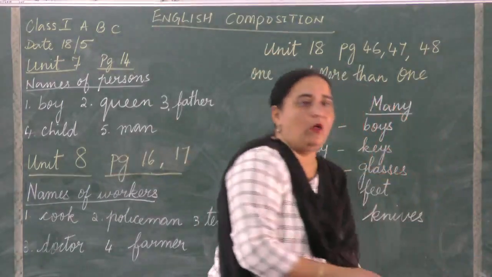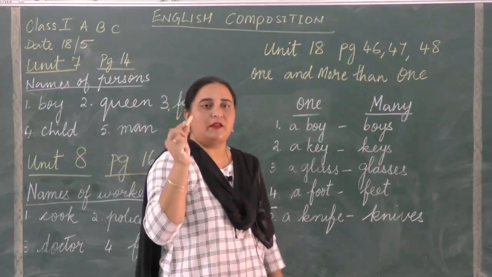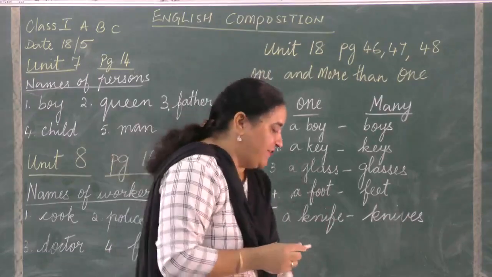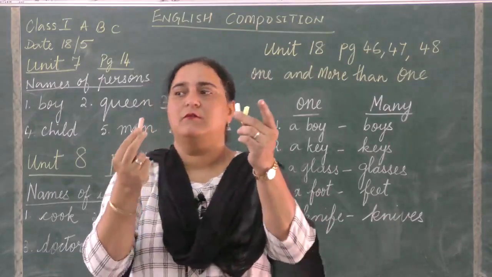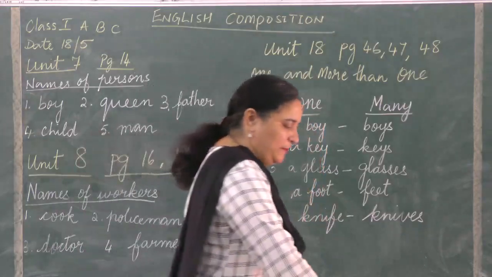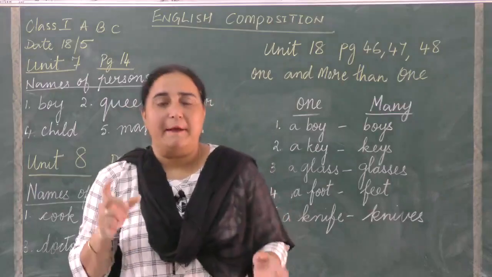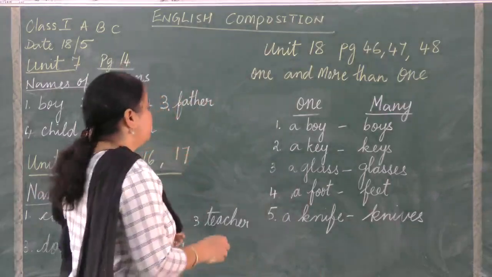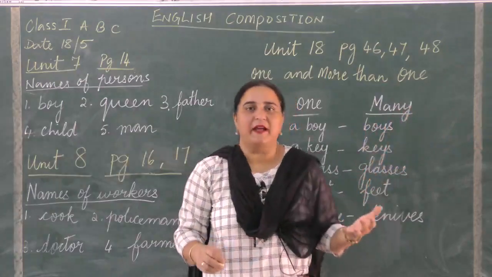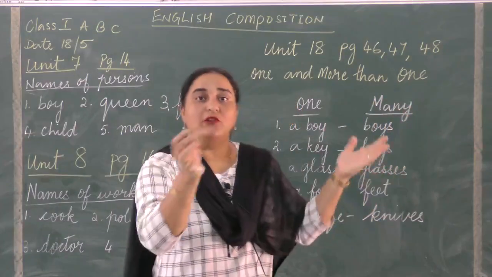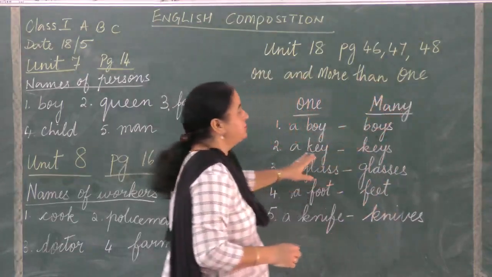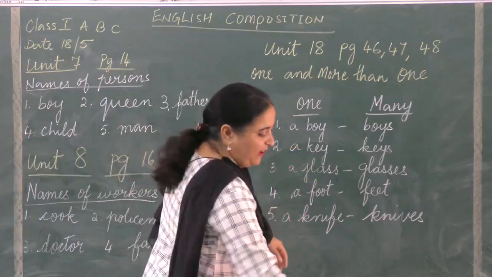If I say the word chalk, this is one chalk, and if I have more than one chalk, it's many chalks. So this is one and this is many. So in the same manner, if there's one apple and there are many apples in the other basket or in the bag, that becomes many, a lot, more than one. So this is the topic on one and more than one, children. Now I have given you 5 words over here.